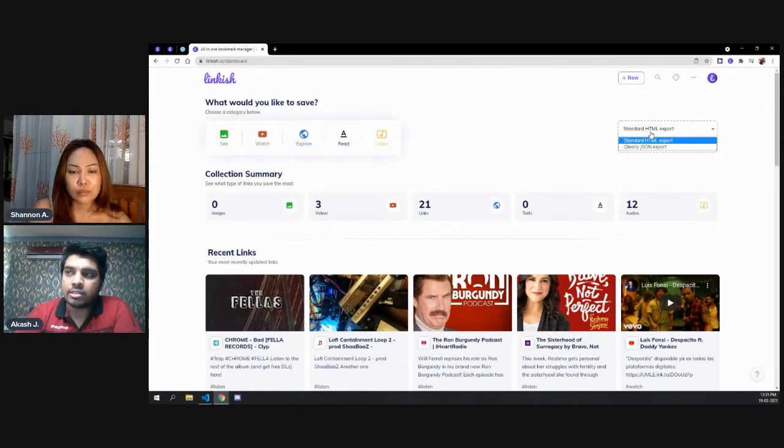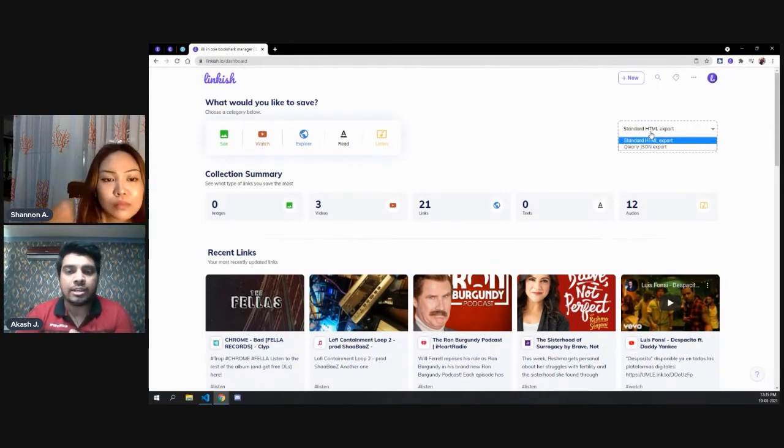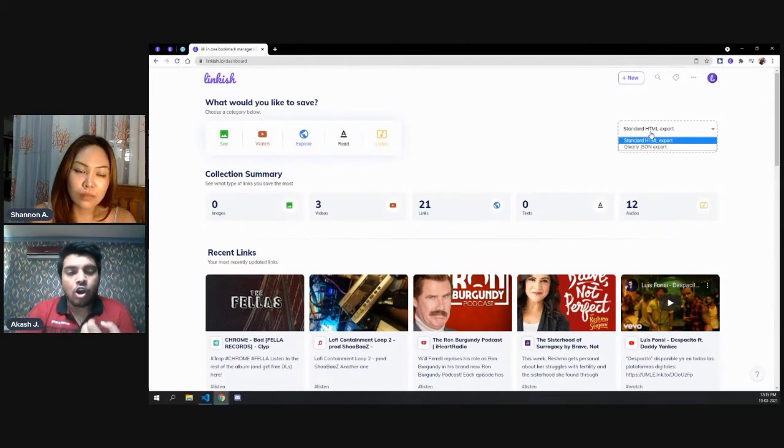The issue with Clearly was that they do not export items in the standard way. If you use Google Chrome, or Firefox, or any other browser, all of the browsers give a standard export file. Even Linkish gives a standard export file that you can easily import in Google Chrome. But Clearly does not give a standard file, so you won't be able to import your export files inside Google Chrome or Firefox or any browser, which is a really bad thing.